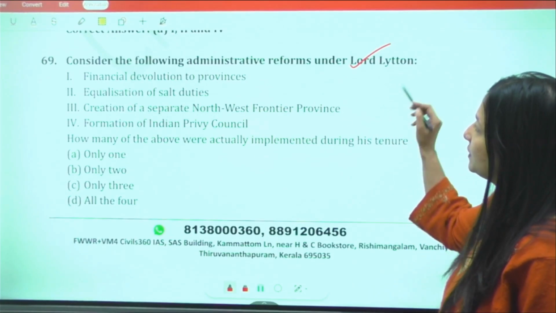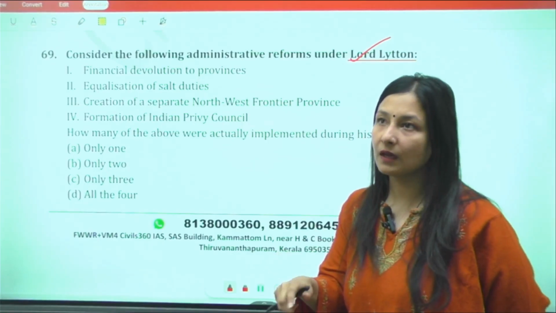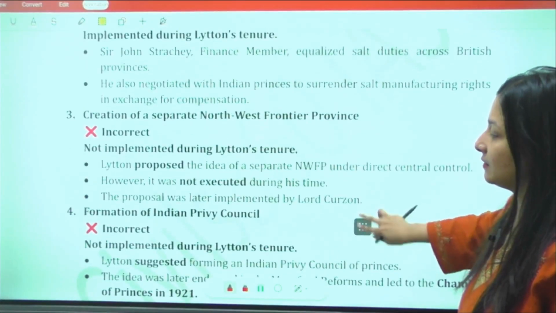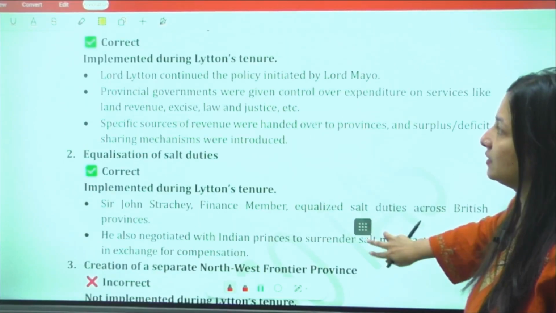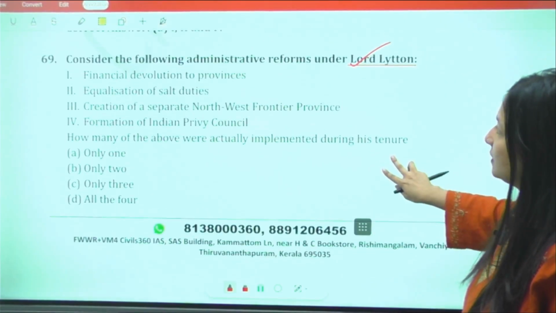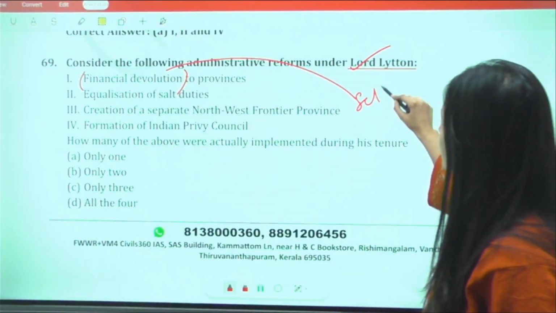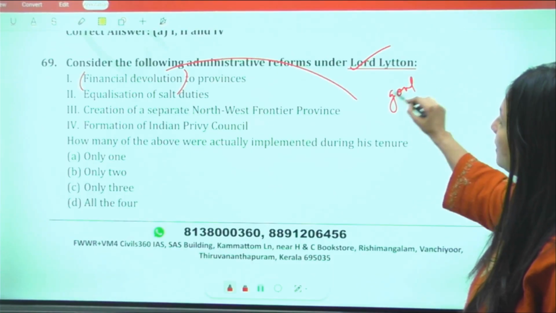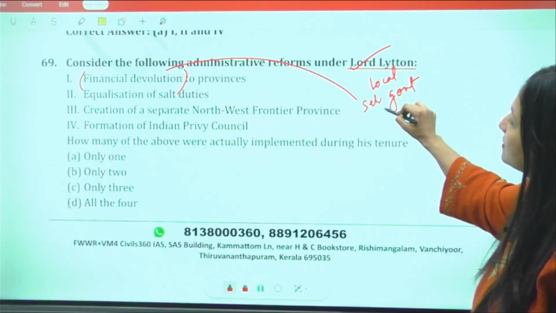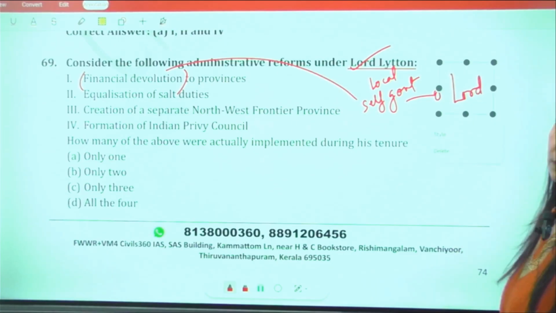Now, these administrative reforms were started by Lord Lytton around 1870 AD, and here we are going to see that initially this whole process of financial devolution, or you can say local self-government, had been started by Lord Mayo over here, right?